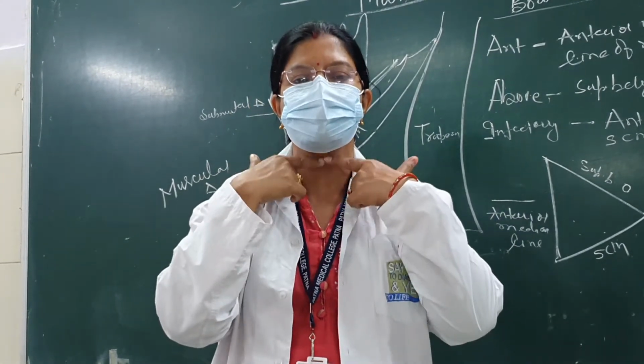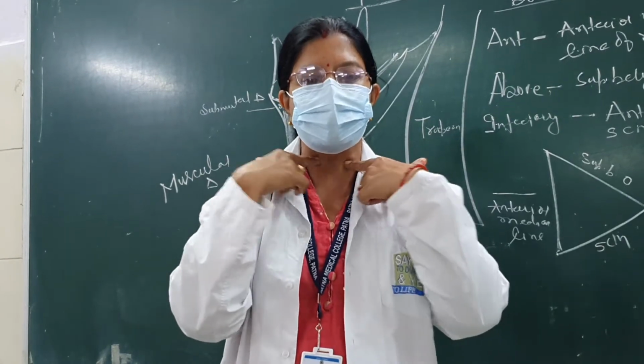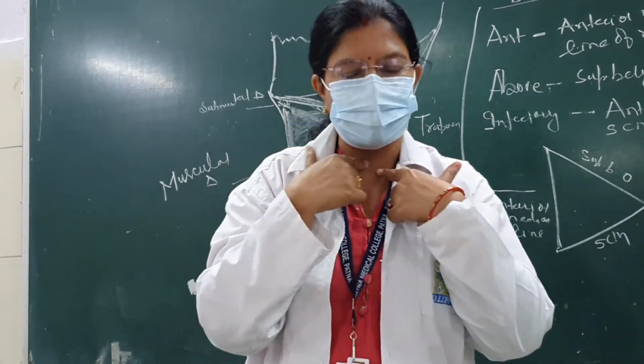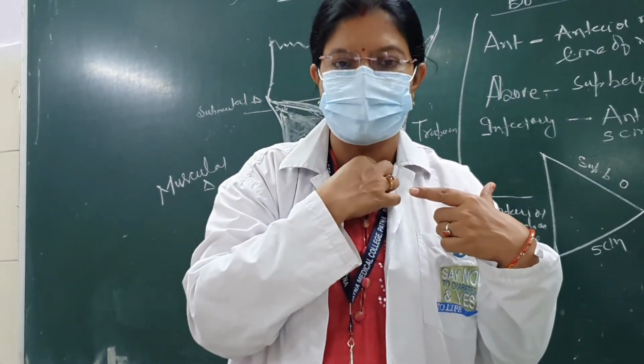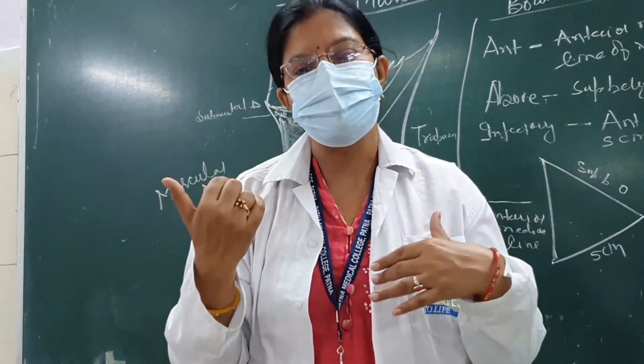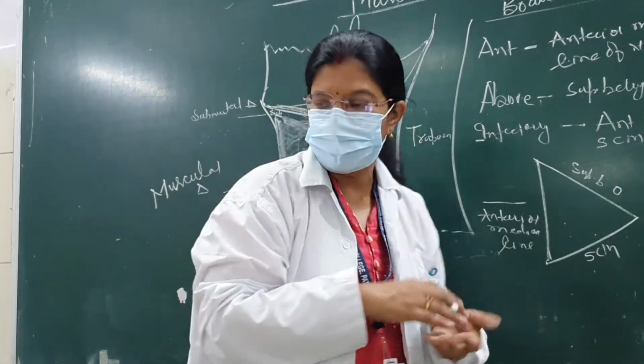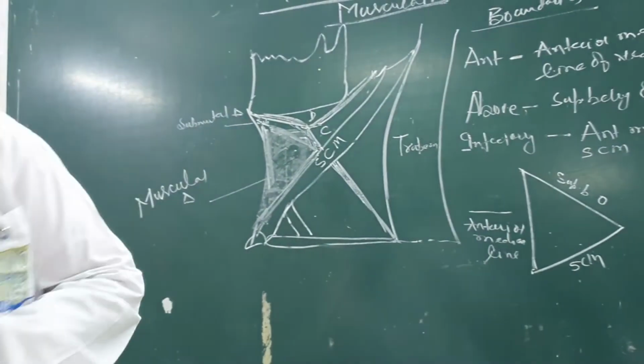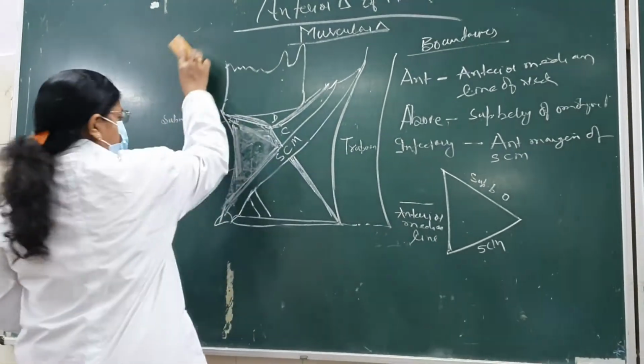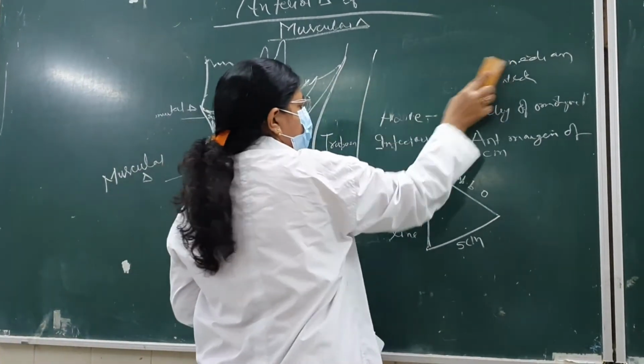You can feel here the trachea, the tracheal rings. Then esophagus. Then various infrahyoid muscles are there, which are also known as strap muscles. So from here, those are the boundaries.